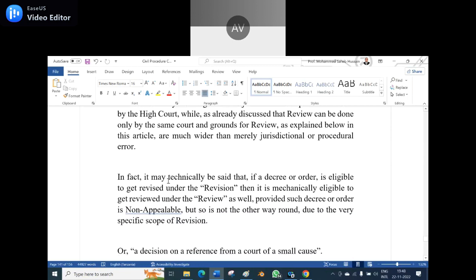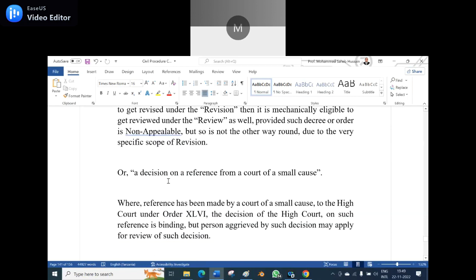Okay. In fact, it may technically be said that if a decree or order is eligible to get revised under the revision, then it is mechanically eligible for review as well, provided such a decree or order is non-appealable. But it is not the other way around, due to the very specific scope of revision.